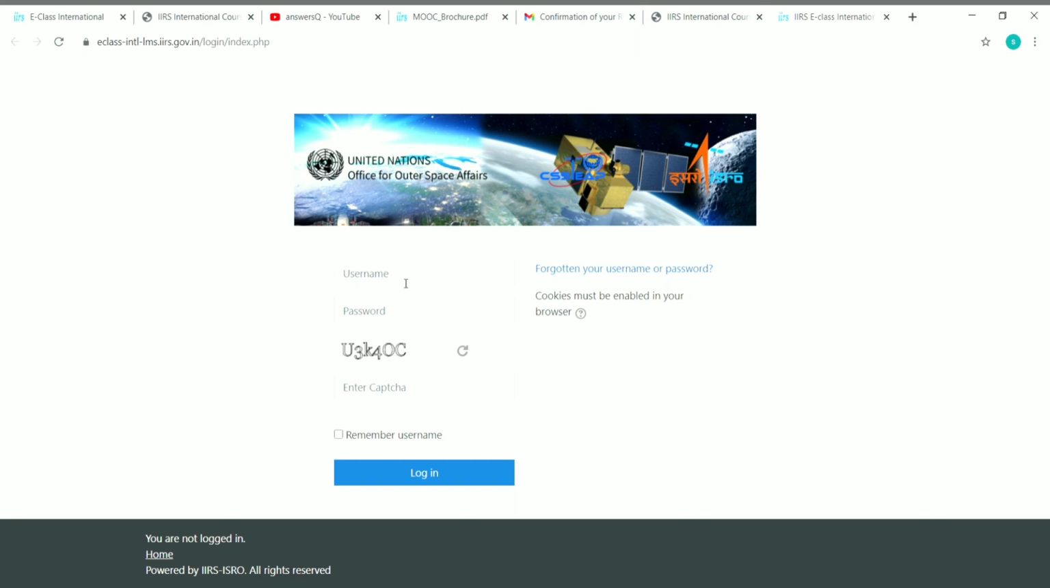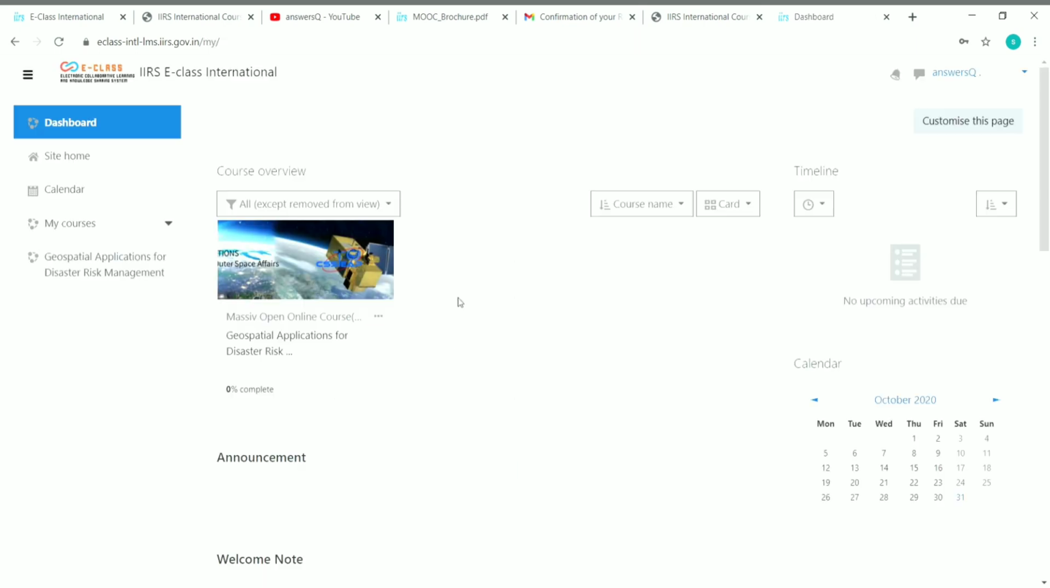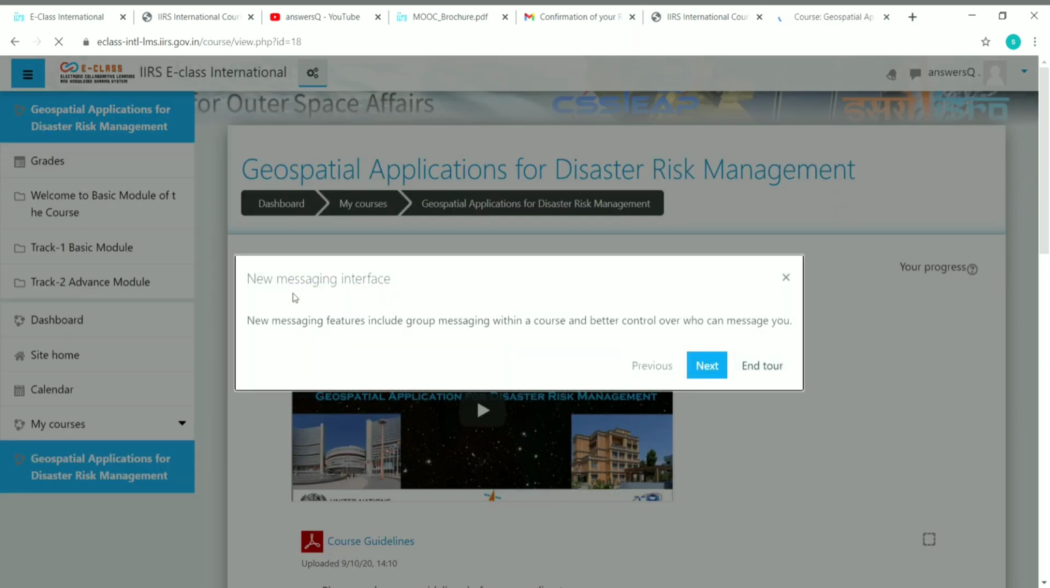Don't confuse with the username. It's just your mail ID. Give your mail ID and log into your account. So that's it. Now we are logged into our account. You can see here the course name, Geospatial Applications for Disaster Risk Management. Just click on the course name and you will see all the details about the course.